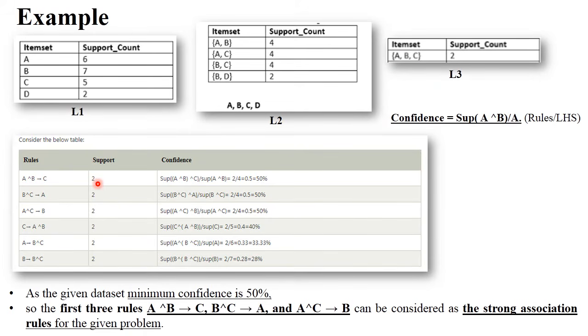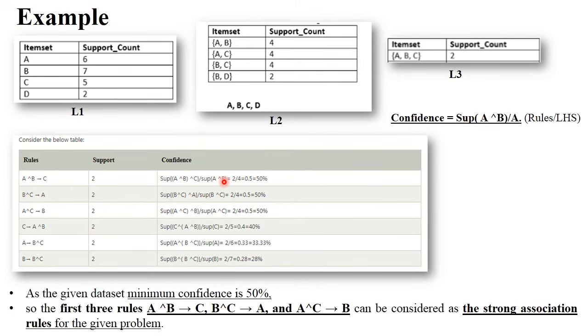And now let's check their support count. For example, ABC: the support count of ABC is 2 here. Now BCA again the same, BCA support count is 2, and in this way the complete item set support count is 2, because this item set was purchased 2 times. So that's why the support counts are 2.